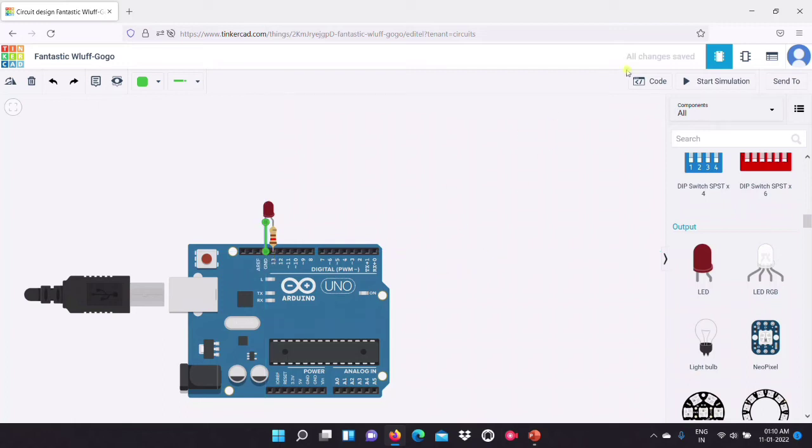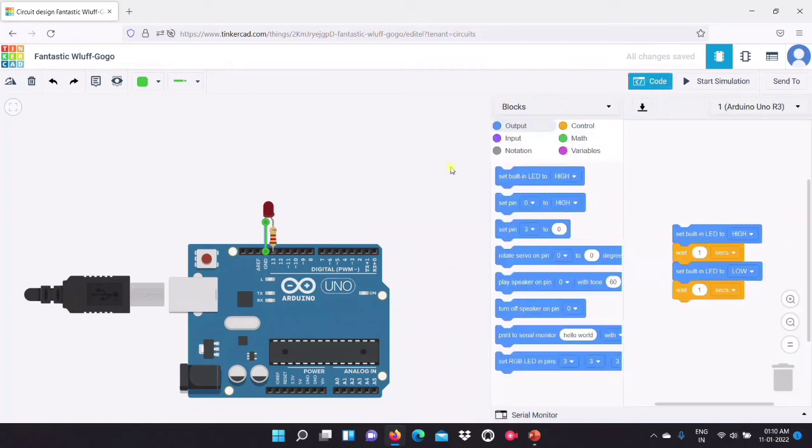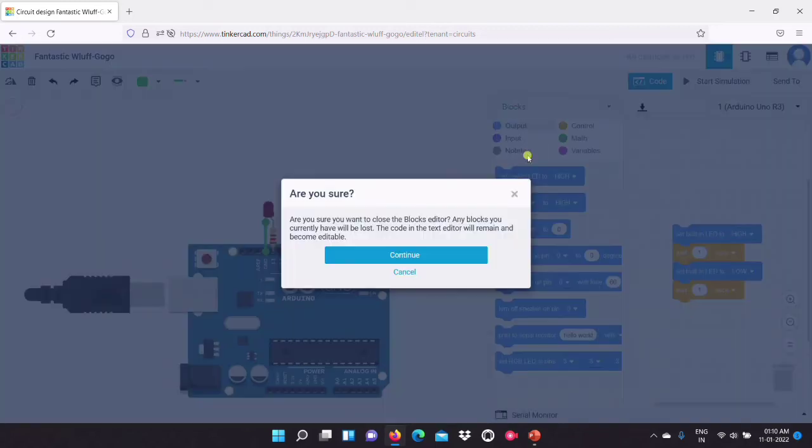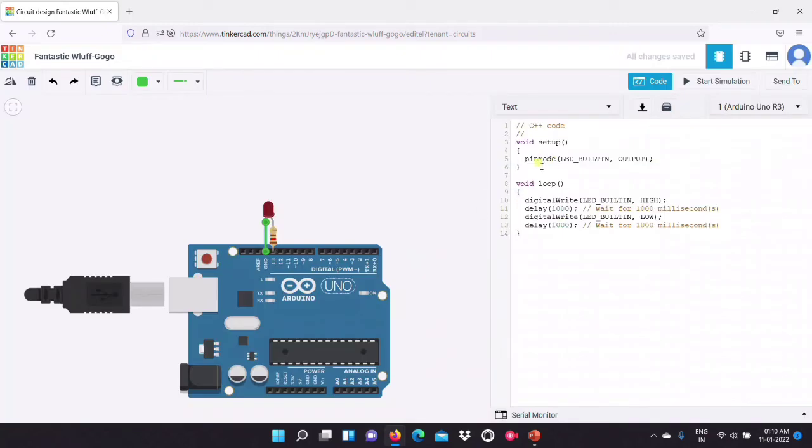Okay. Now we have to program. For this we are taking text. Are you sure you want to close the blocks editor? You should select continue, because we want to. So this is the void setup. Here you can give only one instruction, and here we can do many. This is the pinMode. This is how we do the programming. It should be like this itself, with pin in small letters and the M capitalized and all others small. And you should end this with a semicolon, otherwise the computer can't understand.